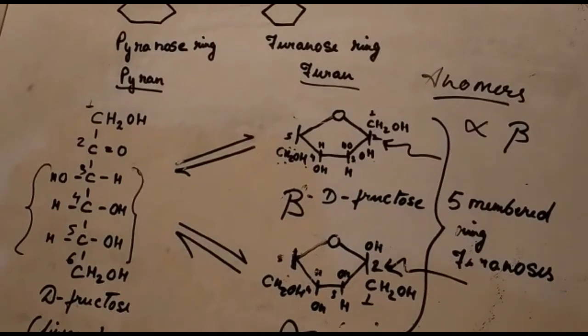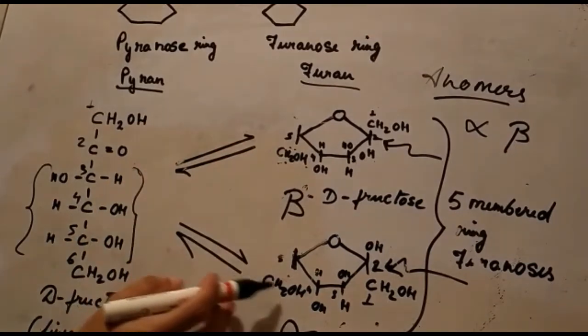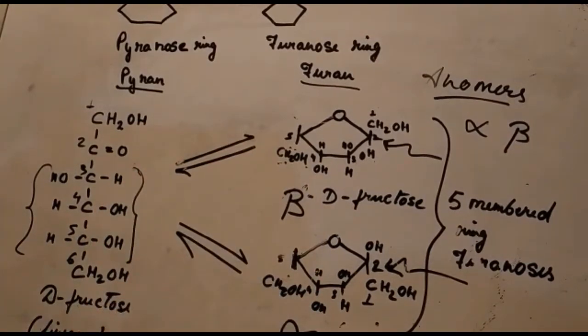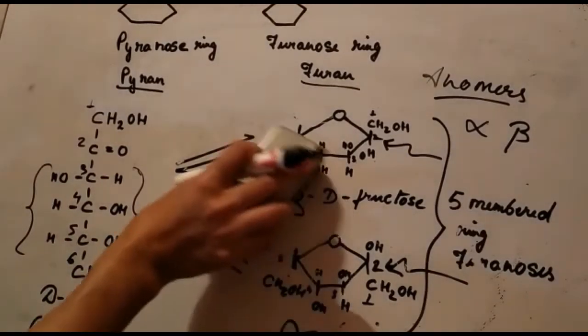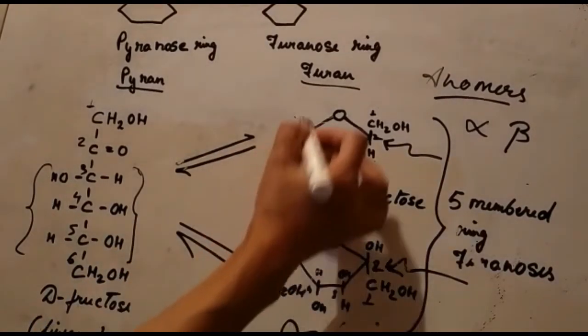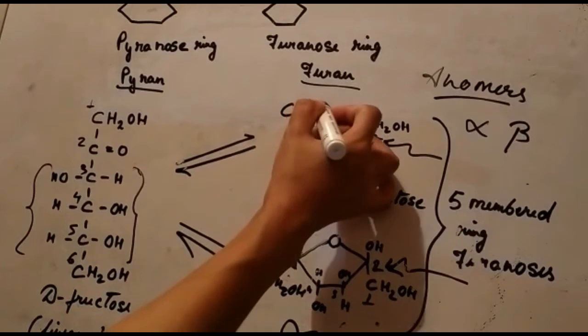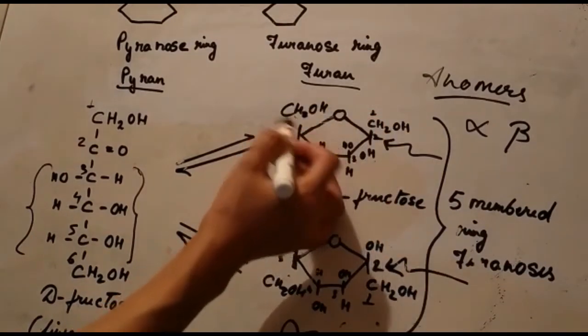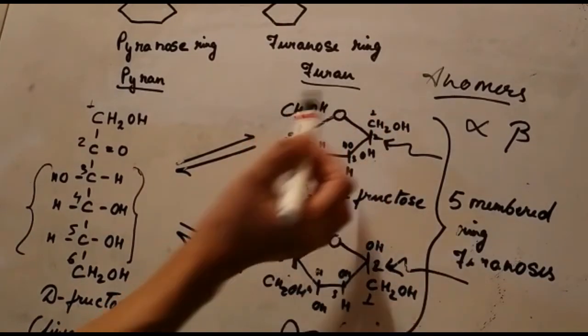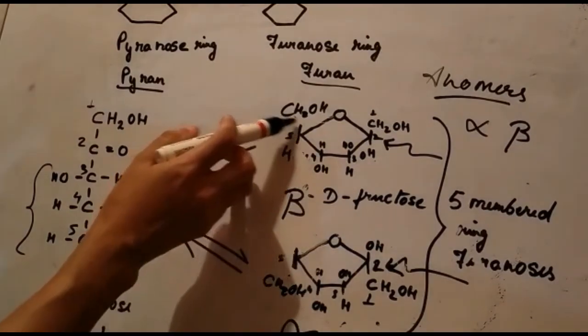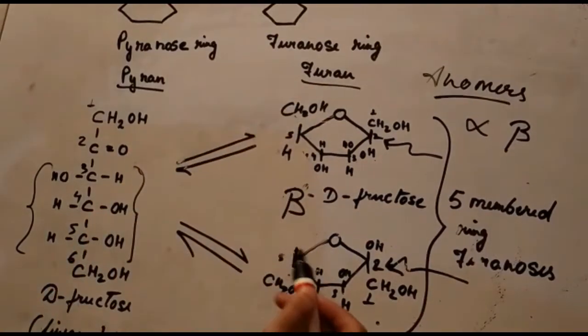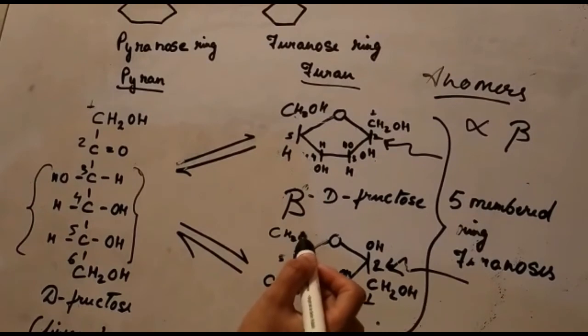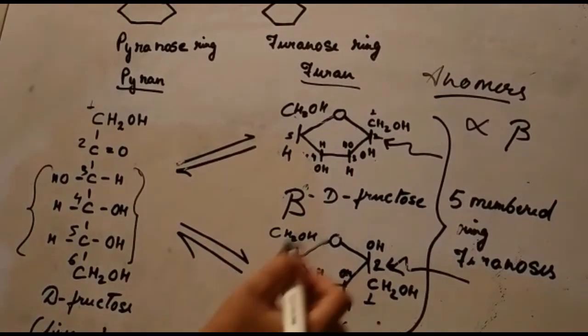All right, so this is the case of the L sugar because the CH2OH is down. But in the case of a D sugar, as in this example, the last carbon atom, the CH2OH group, is always drawn up in the ring structure.